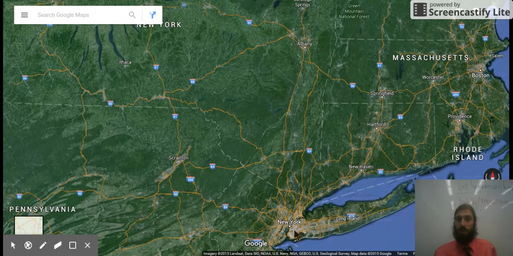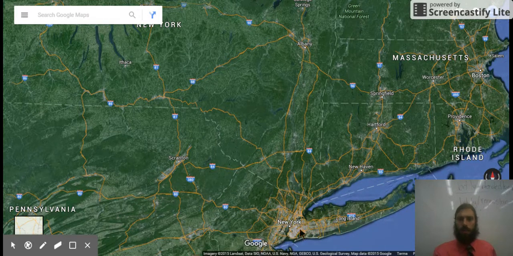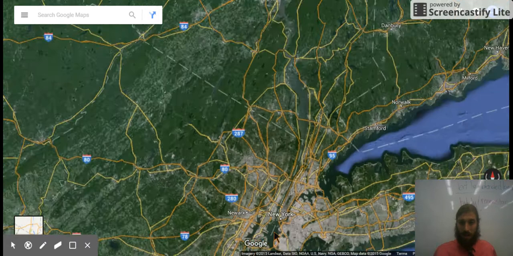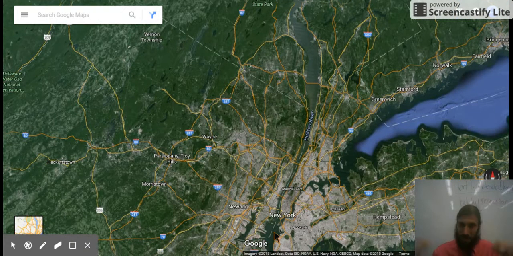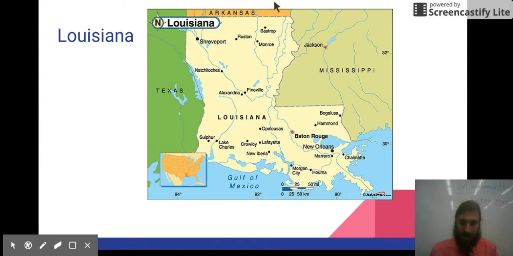We can zoom in on New York City, and we can see more about New York City. But notice it's much smaller than the whole state. It's just one urban community. Now, let's connect this back to Louisiana. You live in the state of Louisiana, and you live in the city of New Orleans. Louisiana is a state with many different cities. Cities are just communities inside these big pieces of land that we call states.